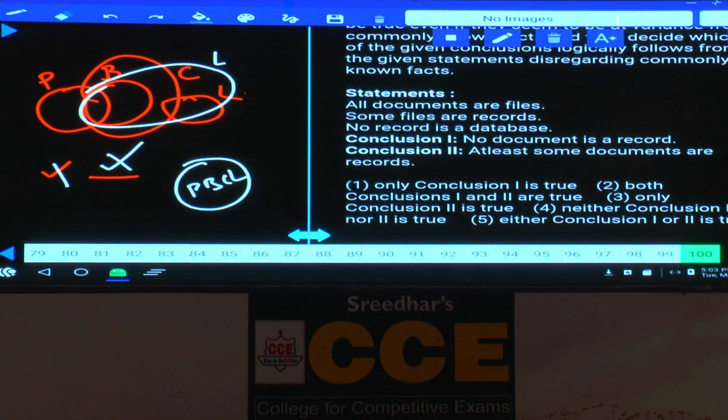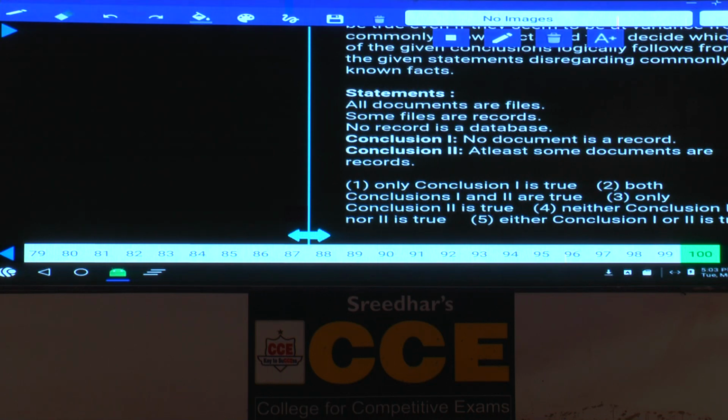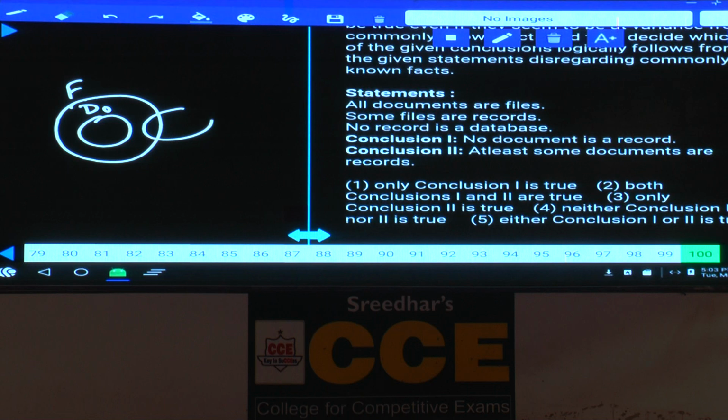Then question number 100. Now in this one, all documents are files. All these documents are files. And next, some files are records. And no record is a database. Then first one, no document is a record. Definitely true. Some documents are records, that is false.